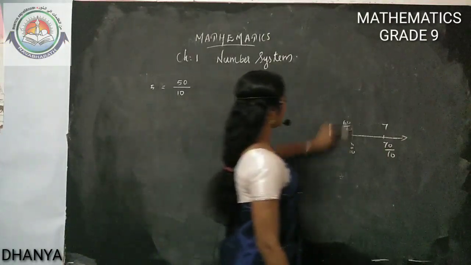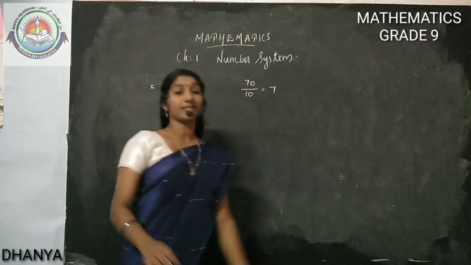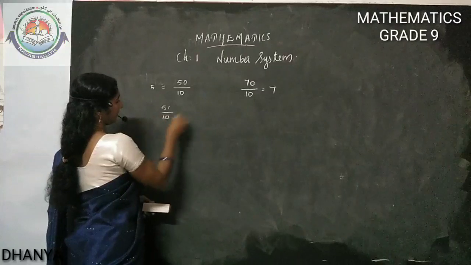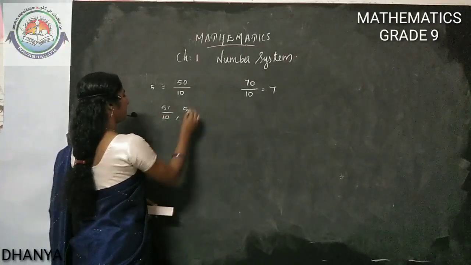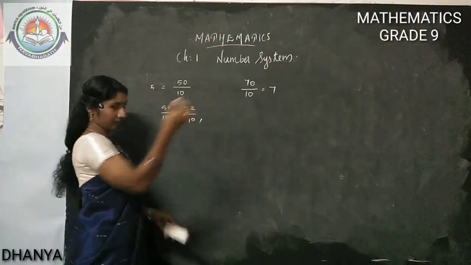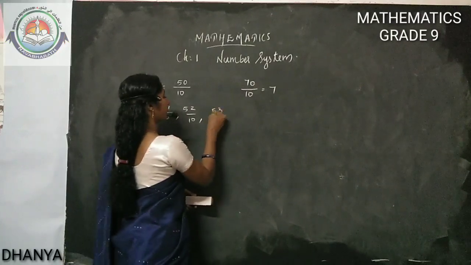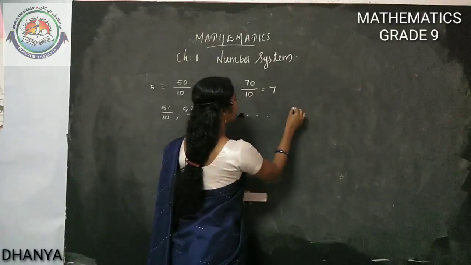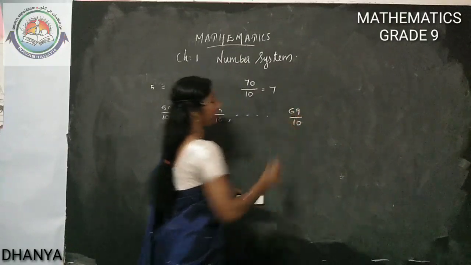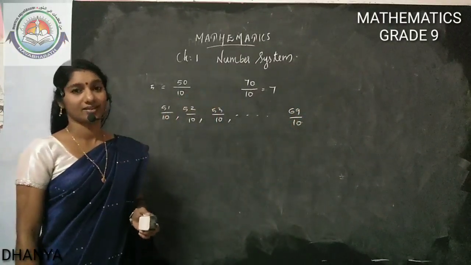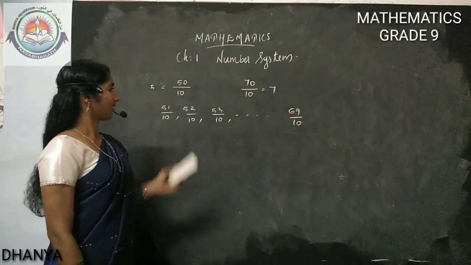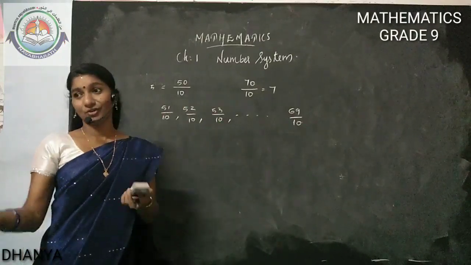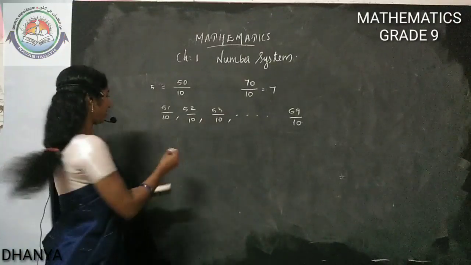So they asked us to represent 6 numbers only. You have how many numbers? 51 by 10 is in between 5 and 7. 52 by 10 is in between 5 and 7. 53 by 10 is in between 5 and 7, etc. Up to 69 by 10 is in between 5 and 7. How many numbers are there? We need only 6 numbers. So from here any 6 numbers you write.